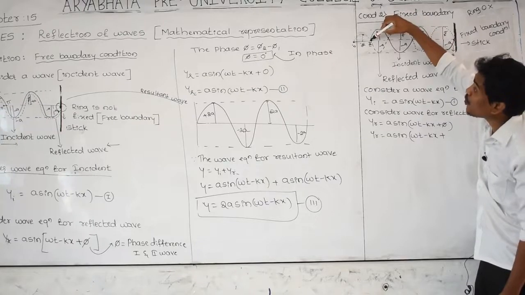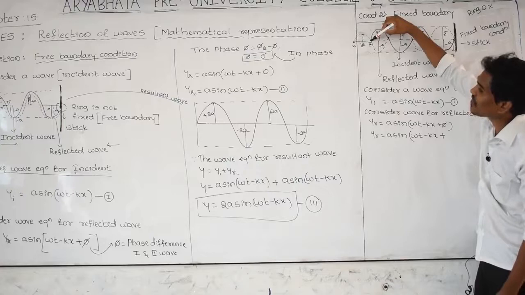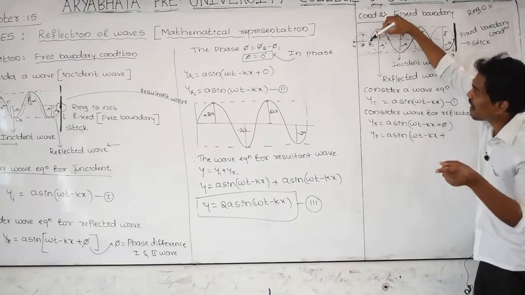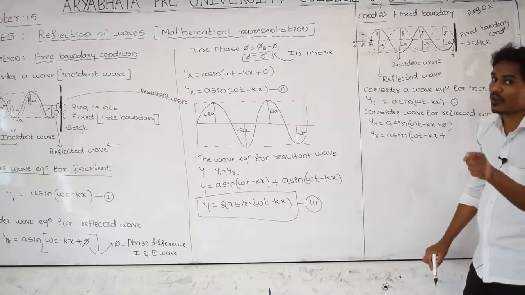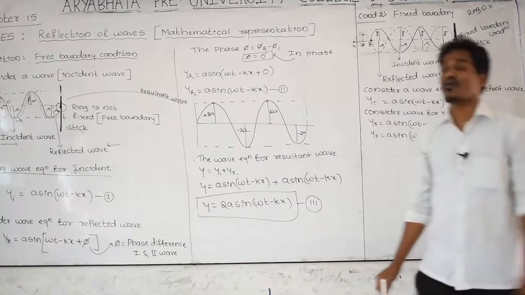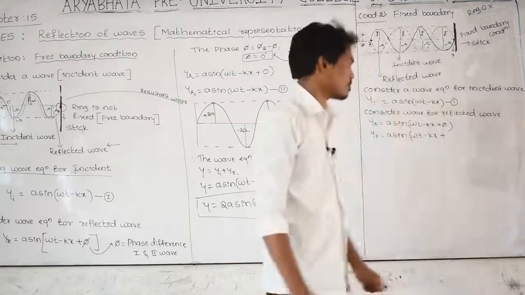Only at this point, what is the phase angle for the reflected wave? 180. At this point, what is the phase angle for the incident wave? 0. 180 minus 0, that is 180 degree, means pi radian.